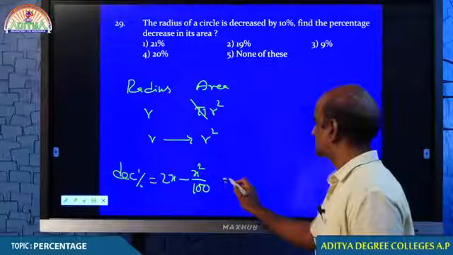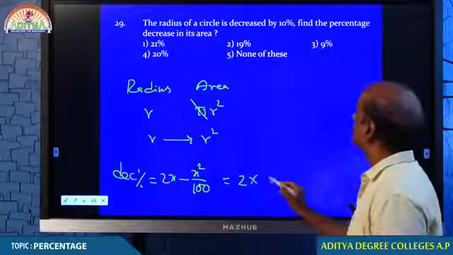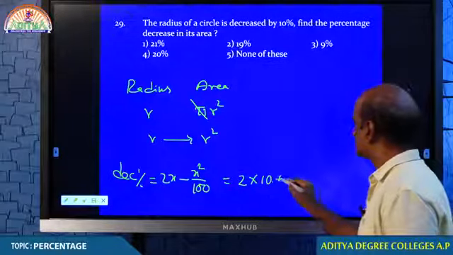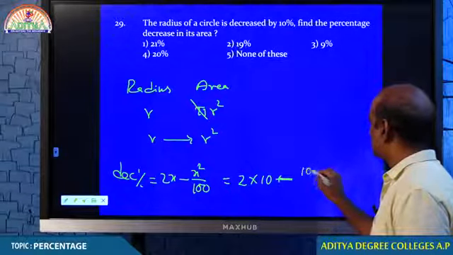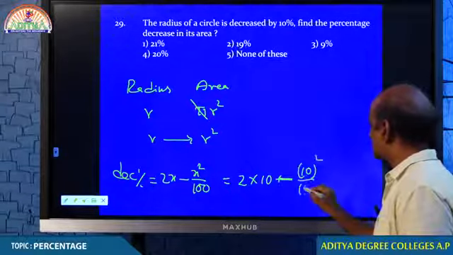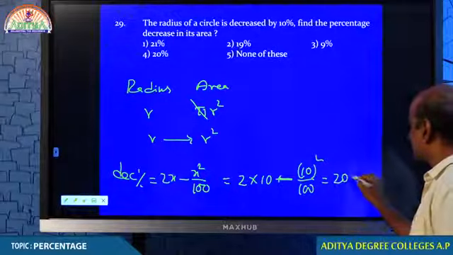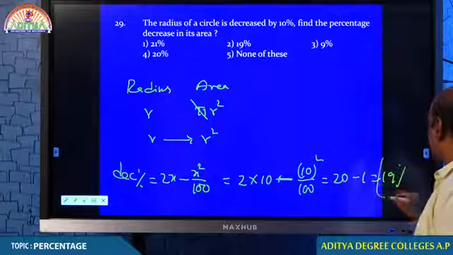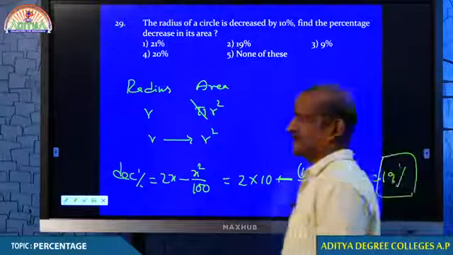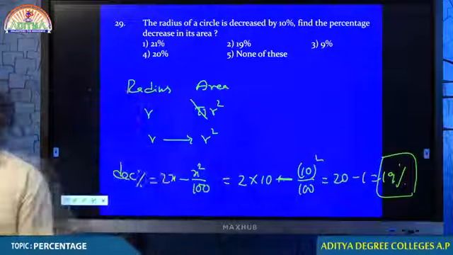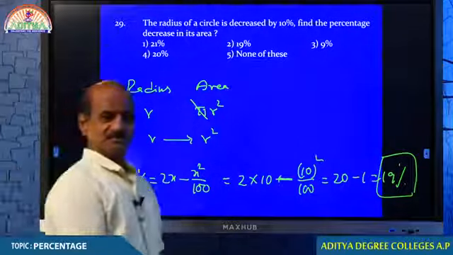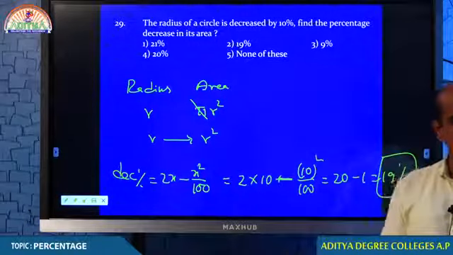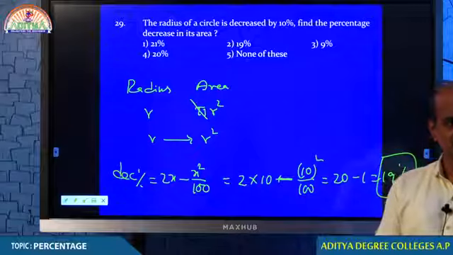Okay, final, students, just look at that. So 2 into 10 plus, no, it is not plus, but it is minus. 2 into 10 minus 10 square by 100. 2 into 10 is 20. 10 square by 100 is 1. Therefore, your answer must be 19%. Is this okay or not, students? Are we done with this model? Are you comfortable now? You understand when we are supposed to use this? Any more comments from your side?